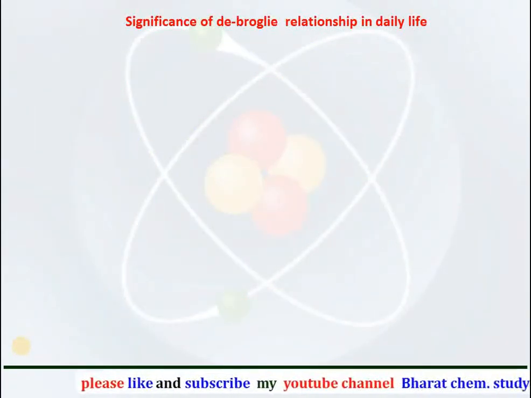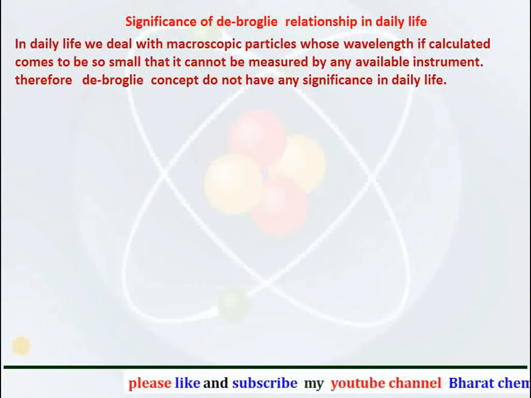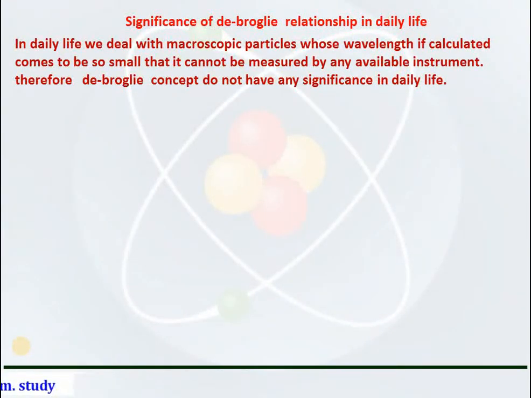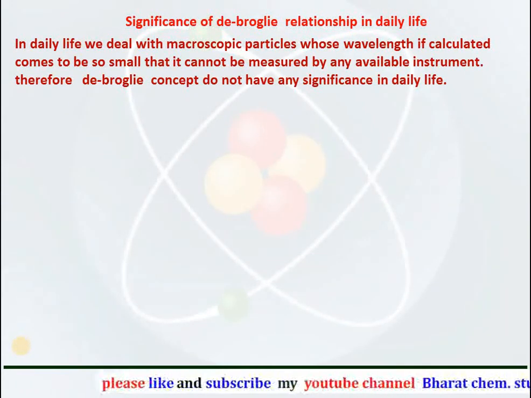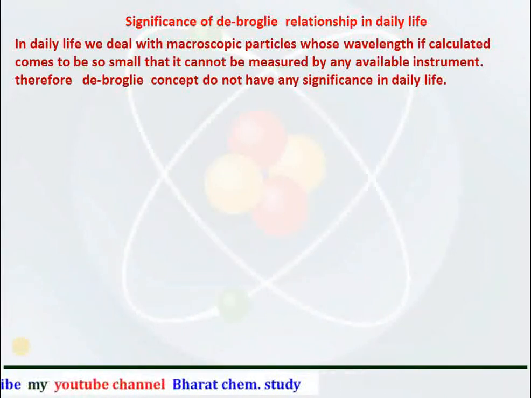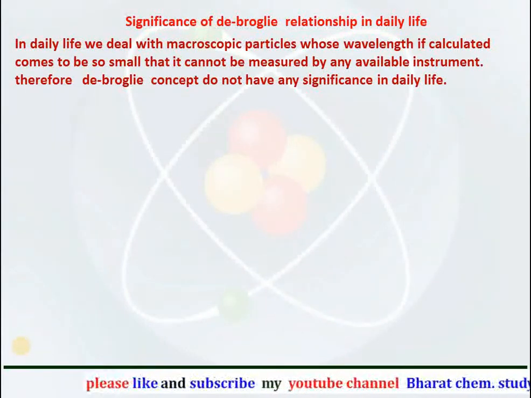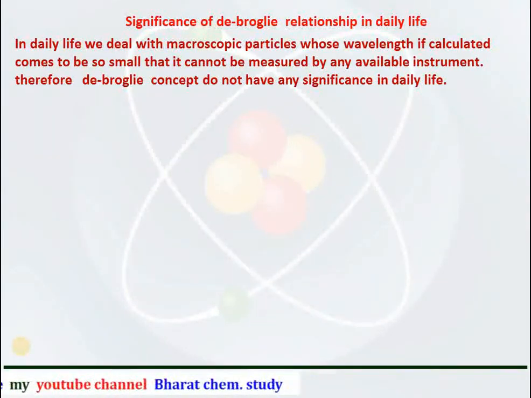Significance of de Broglie relationship in daily life. In daily life, we deal with macroscopic particles, means bigger particles, whose wavelength, if calculated, comes to be so small that it cannot be measured by any available instrument. Therefore, de Broglie concept does not have any significance in daily life. It is applicable for microscopic particles only.